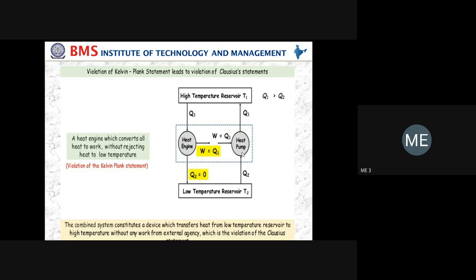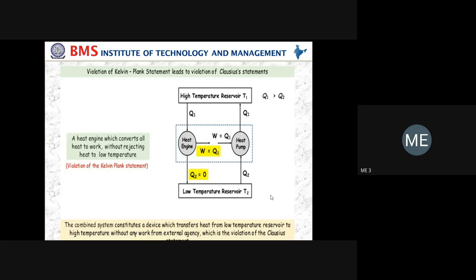Here the heat pump extracts heat from the low temperature reservoir and supplies it to the high temperature reservoir, meaning heat transfer takes place from lower temperature to higher temperature. So it is not possible in nature. Hence, it violates the Clausius statement. You should be very careful with the arrow marks. You have to show the forward direction of Q1 and Q2 for the heat engine, and the reverse direction for the heat pump. You have to put both in a cyclic nature. This is most important. This is the first diagram.